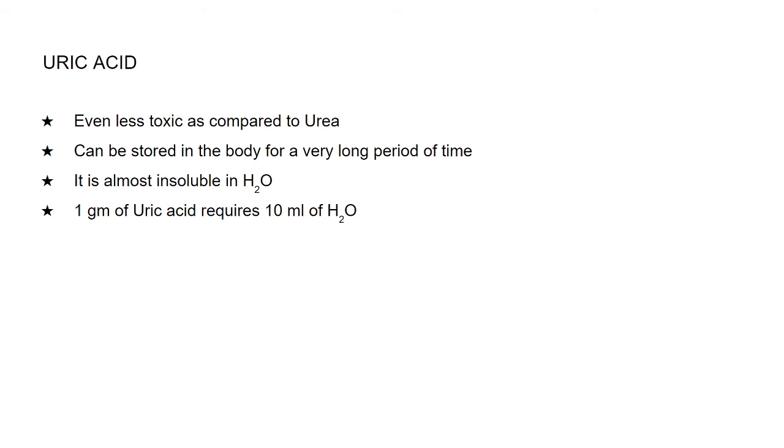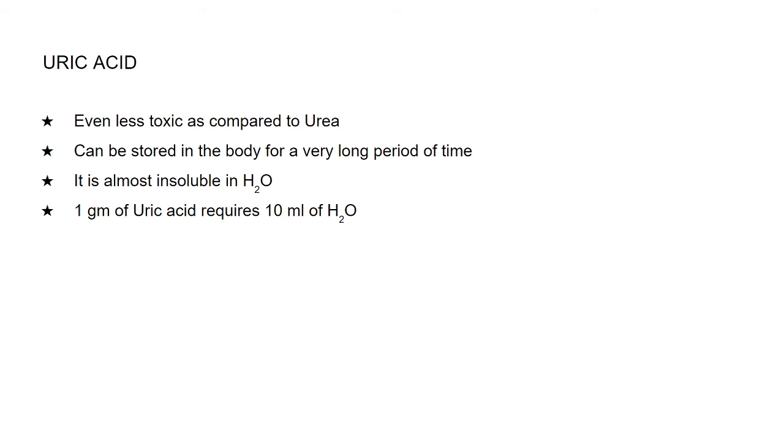Then how much can uric acid be dissolved in water? It is almost insoluble in water. And the amount of water required to eliminate 1 gram of uric acid is only 10 ml. If you recall the earlier lectures, to eliminate 1 gram of ammonia, the water requirement was 300 to 500 ml, that is almost half a liter.